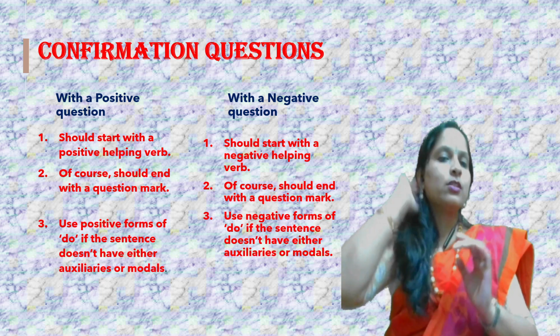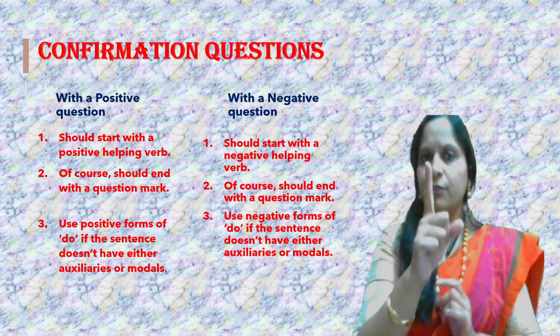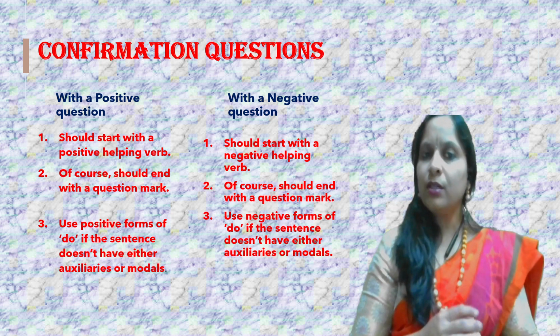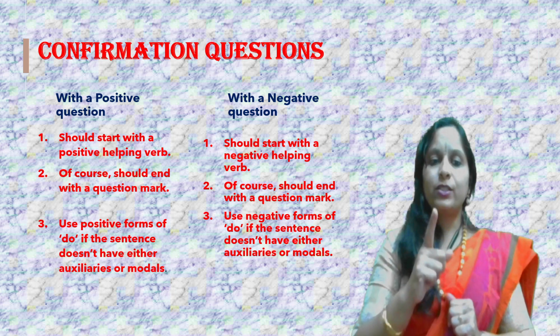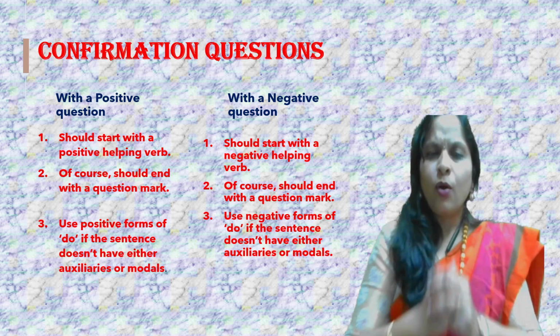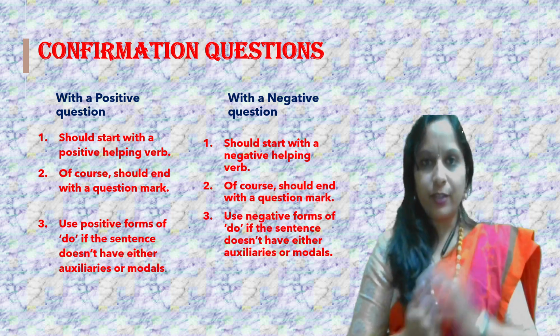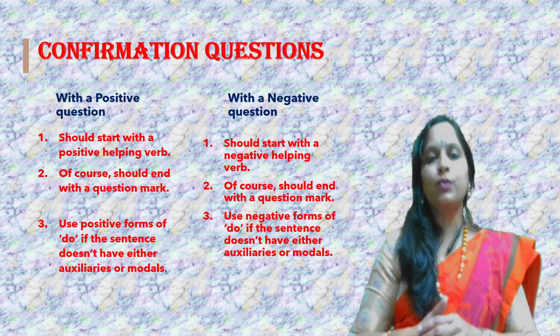Few things you need to remember. First and foremost, questions should end with a question mark, obviously. Second important thing, if you are asking a positive question, you need to start with the positive question word.